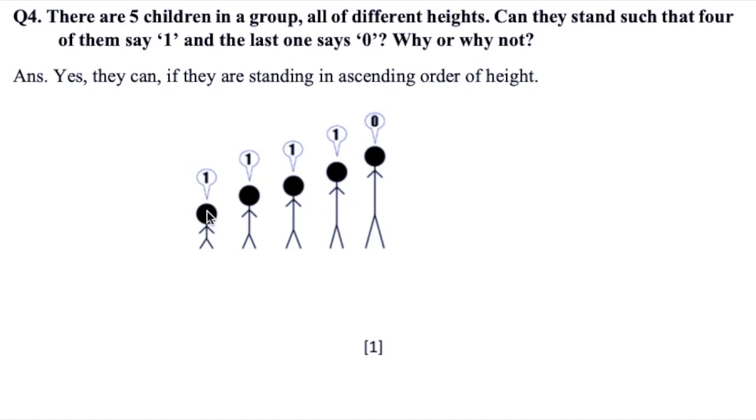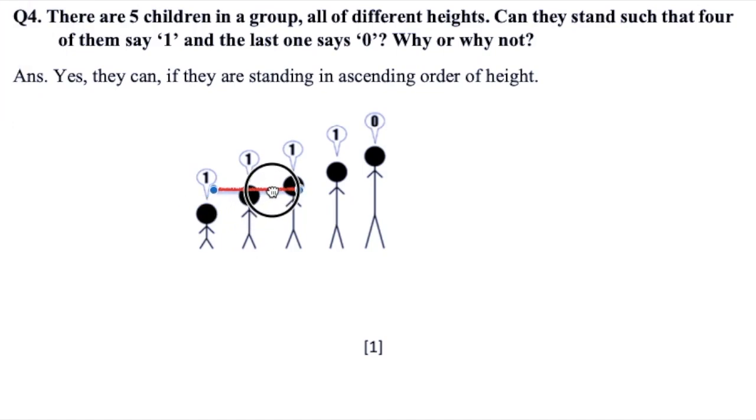How? This boy is saying 1, if you see the right hand side, let me take the marker. If you see this right hand side boy, he is taller than him, so he is saying 1.